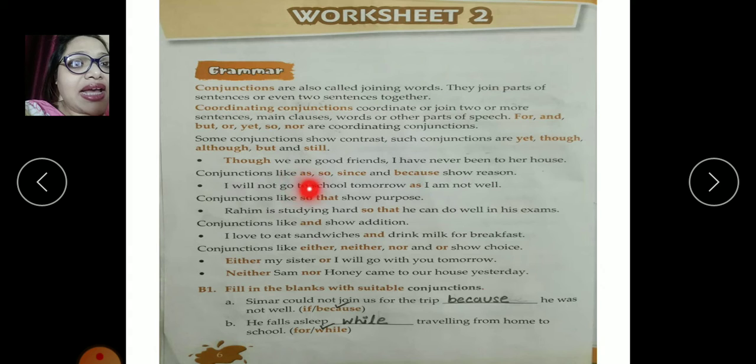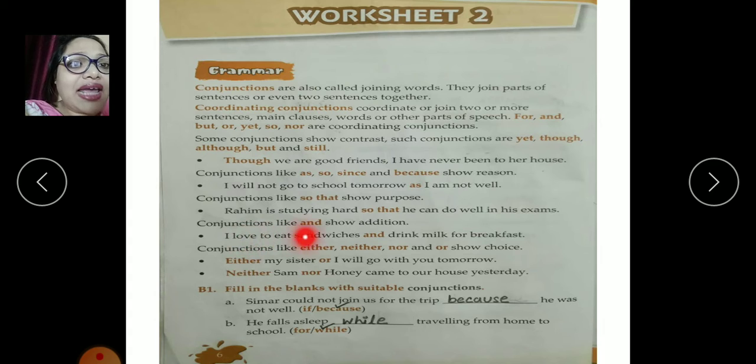Conjunctions like as, so, since, and because show reason. I will not go to school as I am not well. So, this is a reason which is provided. Conjunctions like so that show purpose. Rahim is studying hard so that he can do well in his exam. So, his purpose of studying hard is to do well in his exam.